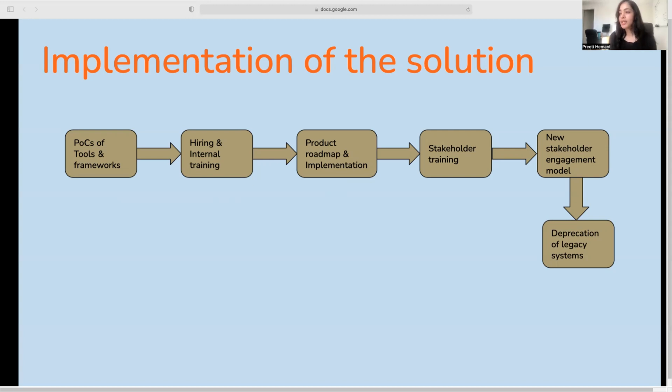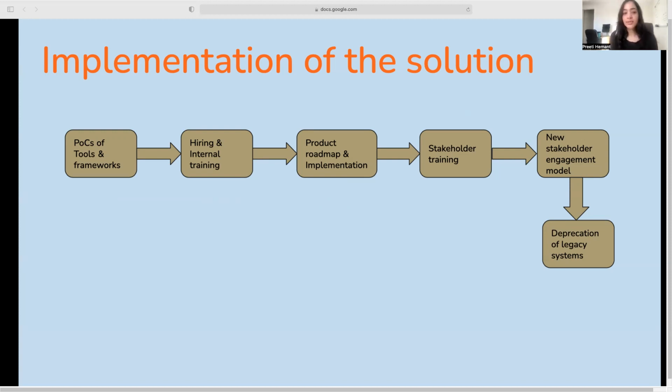We set up a roadmap, and when we did that, we took business priorities and data quality into consideration. And based on that, designed a migration roadmap. As the migration progressed, we started training stakeholders on using the new tool. And after a good number of stakeholders could start using the new tool, we iterated on our engagement model with the stakeholders. Because the nature of work had shifted, many of their needs were being met through the new tool, so we had to redefine our engagement model.